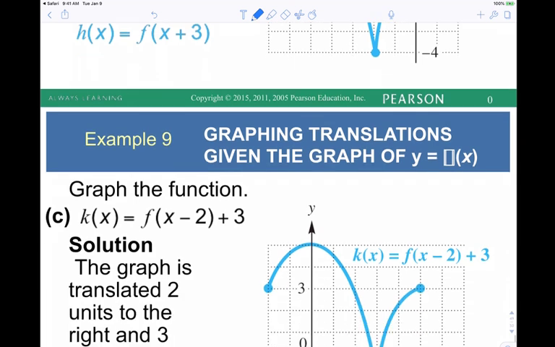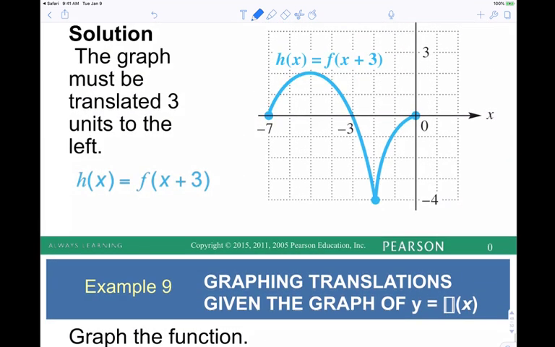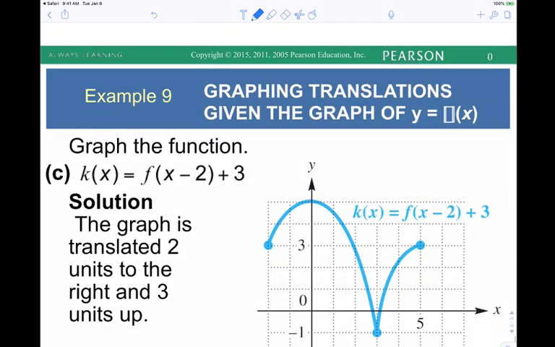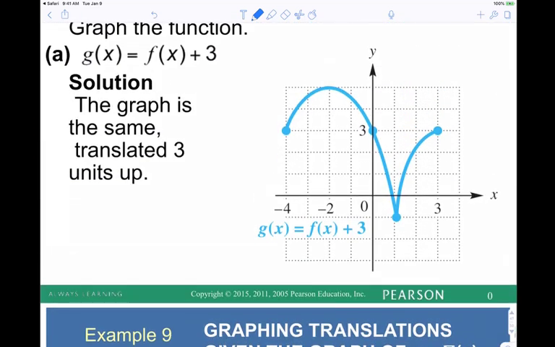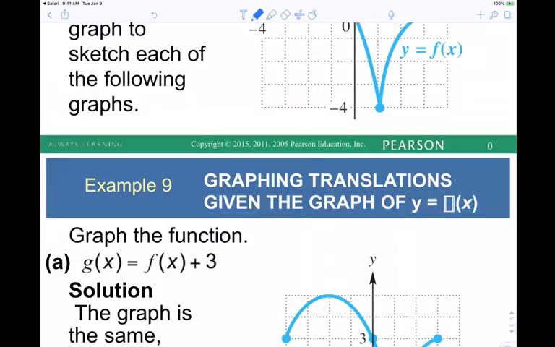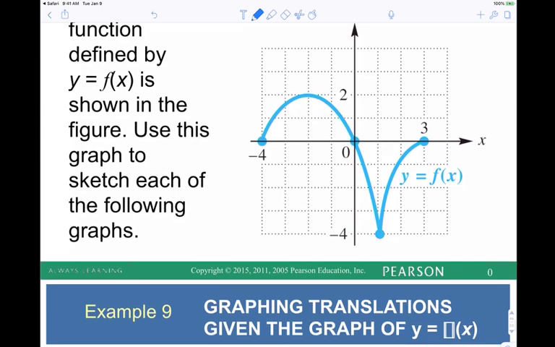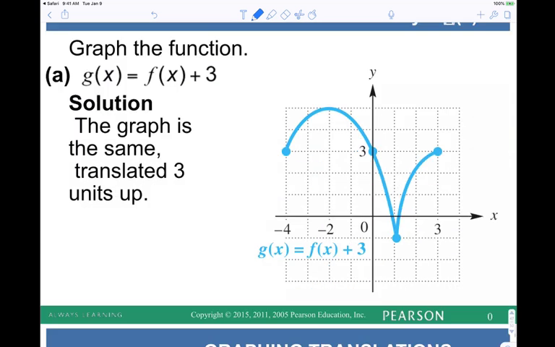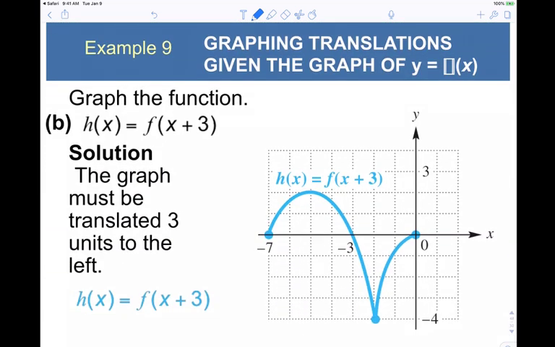So if you follow that bottom, the origin... oh, that's a different one. Where's the original? I want to see the original. Right. So if we said a plus 3 on the inside, if you look at the origin, that should go left by 3. That's not that one. This one. See? Notice it went left by 3.